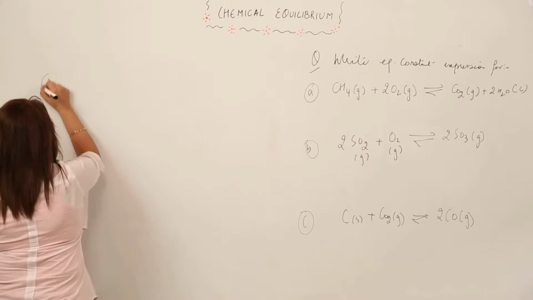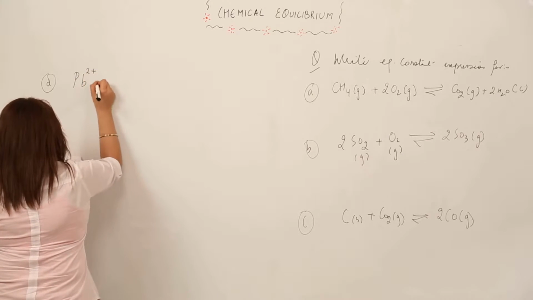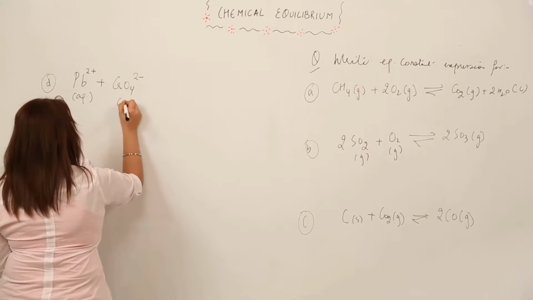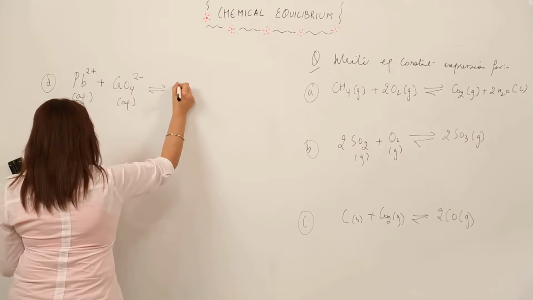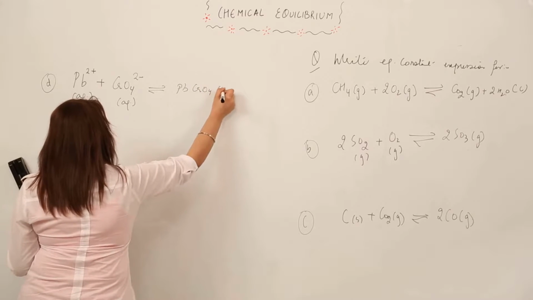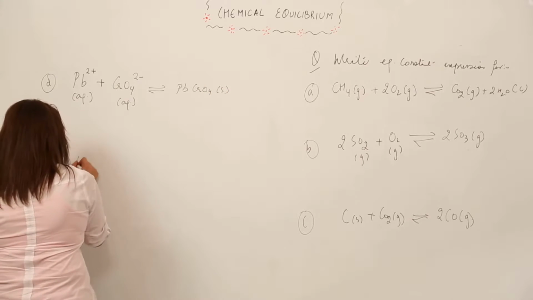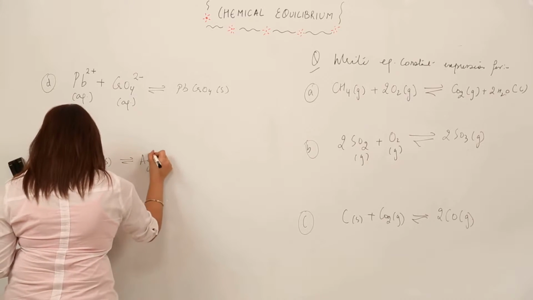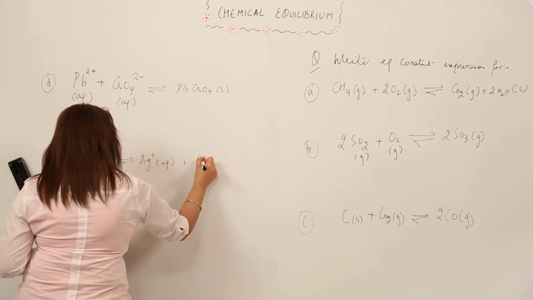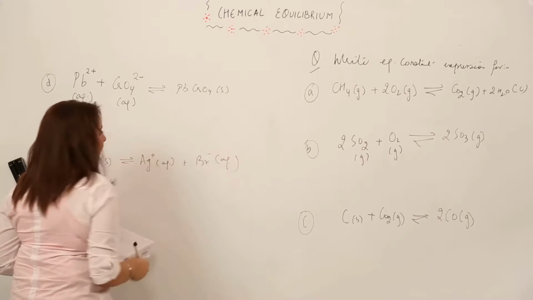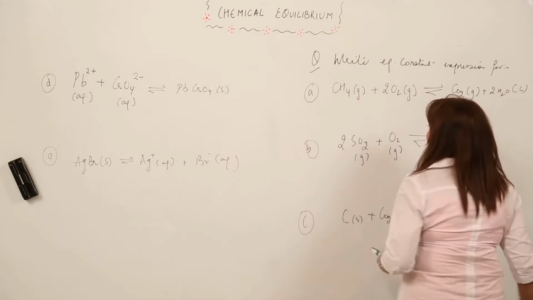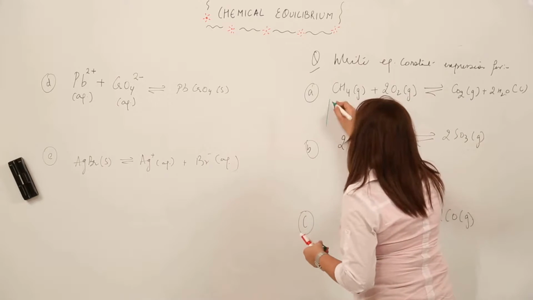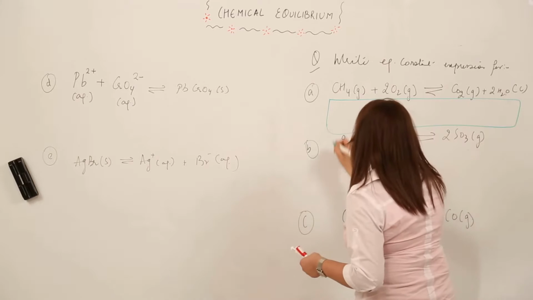So the fourth one is Pb2+ in aqueous state plus CrO4 2- again in aqueous state forms PbCrO4 in solid state. The fifth one we will be discussing is AgBr in solid state, reversible Ag+ aqueous plus Br- again in aqueous state, right? Now we will be writing the expression for them, right? So I will make a box here so that the answer is clear to you, and we will do the answer in this box.